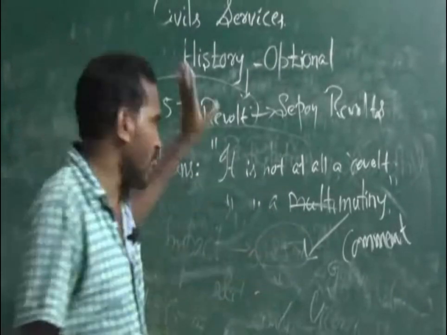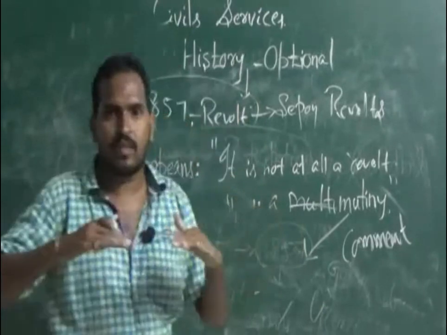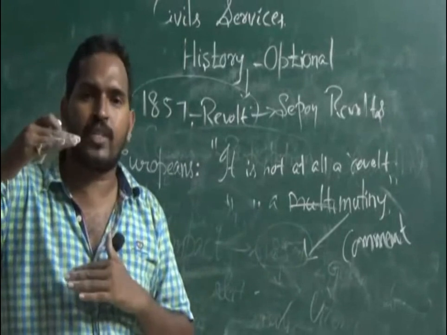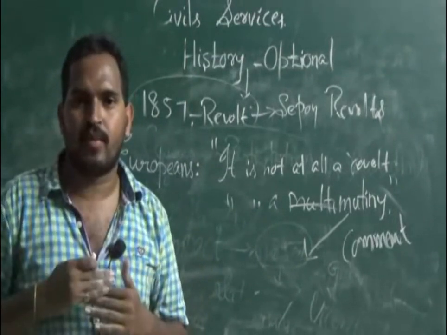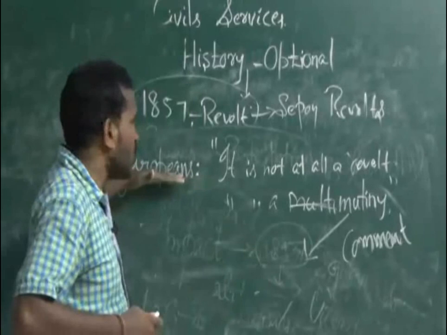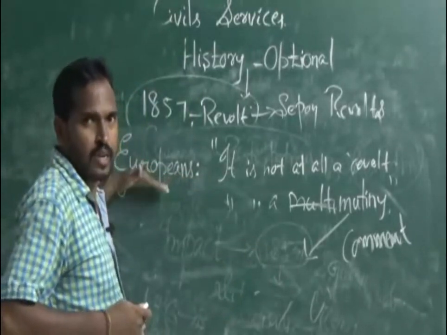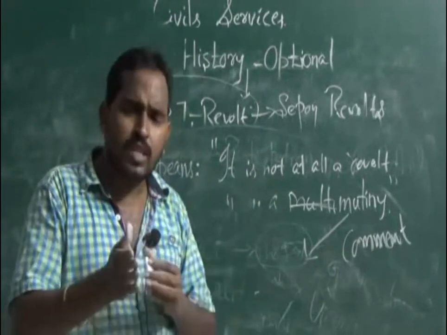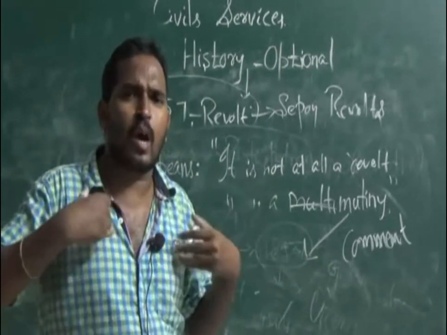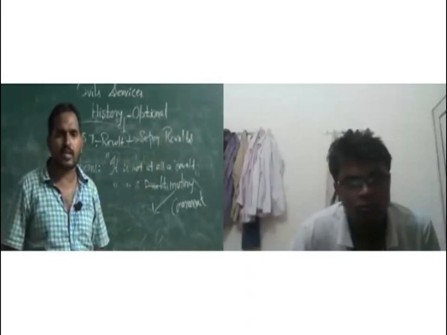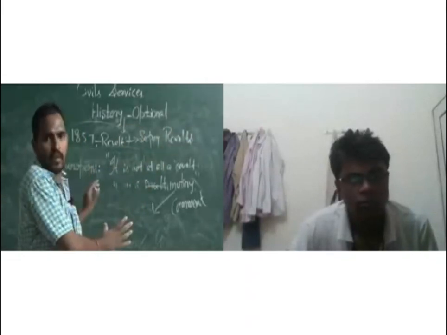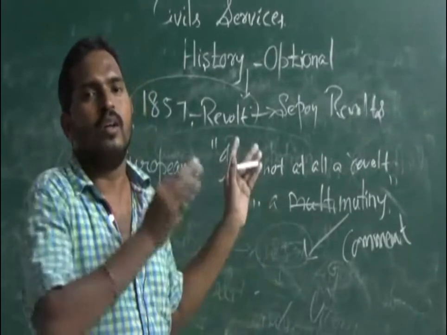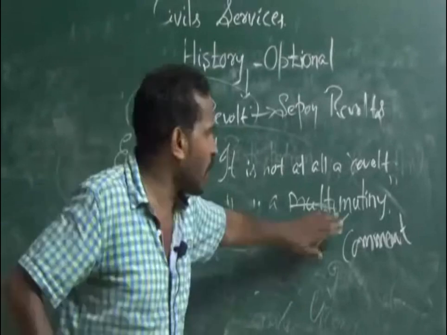That is mutiny. It means the subordinates revolted against the officers, the higher officials. Some of the European historians favored their own country. That's why they said that it is not at all a revolt, it is just a mutiny. It is a fight between the subordinates complaining against the higher officials. That was the argument given by the European historians. This question appeared in one of the papers.